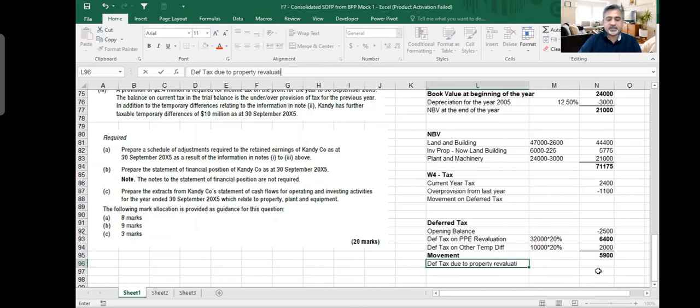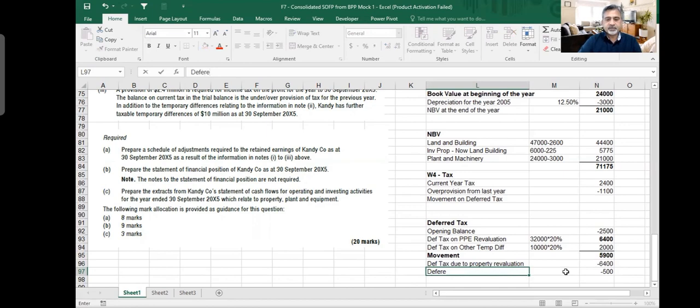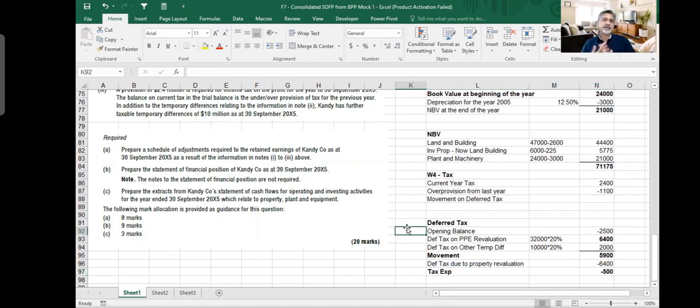This topic I have discussed many times in IAS 12 MCQs. So actually your tax expense should come into your financials as minus 500. This is what I'm going to show as my tax movement here. This is what should go to your profit and loss account.